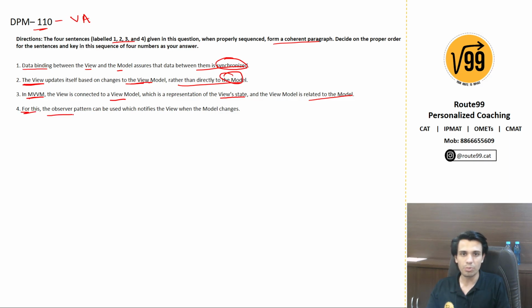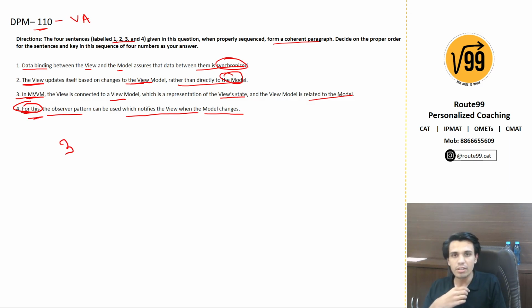For this, the observer pattern can be used, which notifies the view when the model changes. Okay, so this is a reasoning for something. This could be a reasoning for 3, 2 or 1. 3 we have established as my introductory statement, and there is nothing for which this could act as a reasoning. So 3 is my introductory statement. 4 we have established is a reasoning, and this cannot be a reasoning for my third sentence.